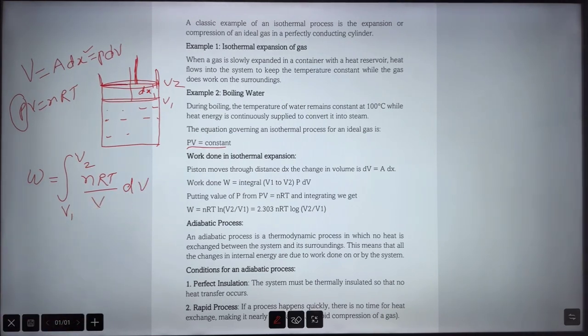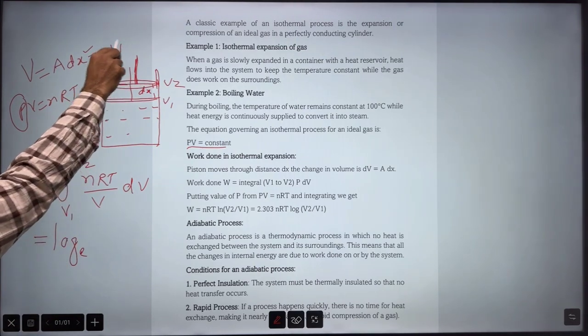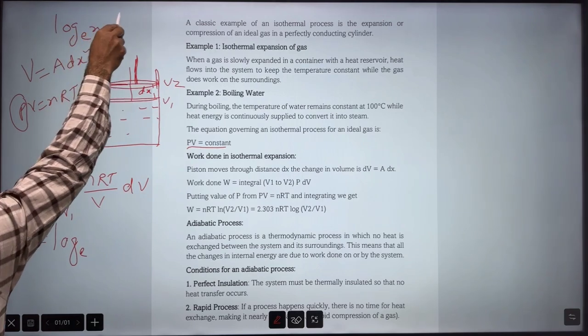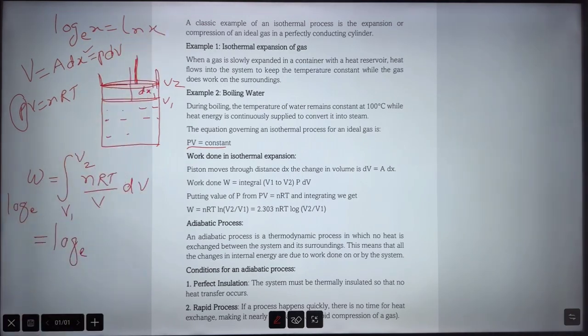Then we can integrate it, and integration of dx upon x is log x. So this will become log, but log base e. Log base e is also written as ln. So here I have written ln x, and this will become ln V, and then nRT is there.